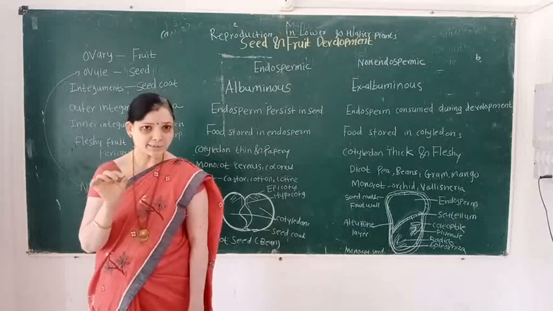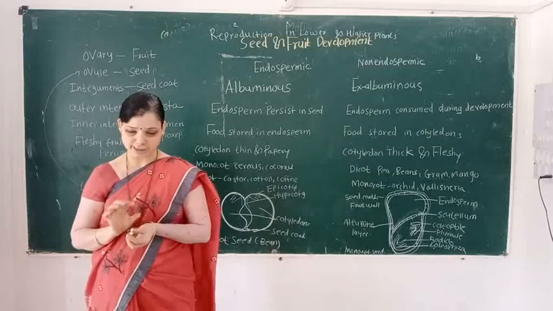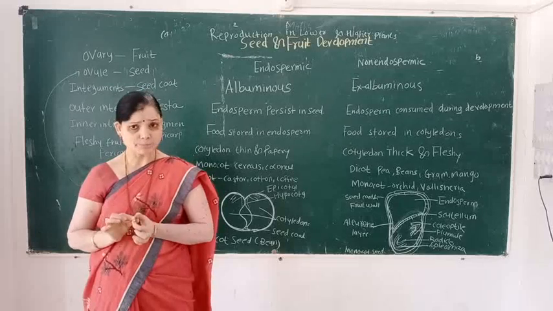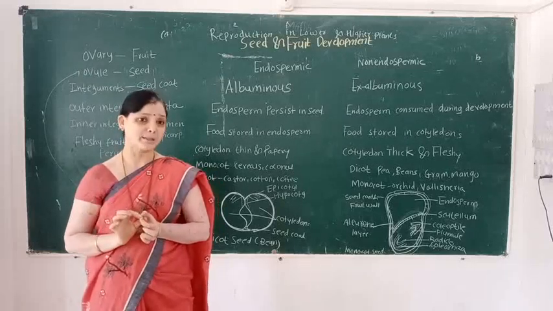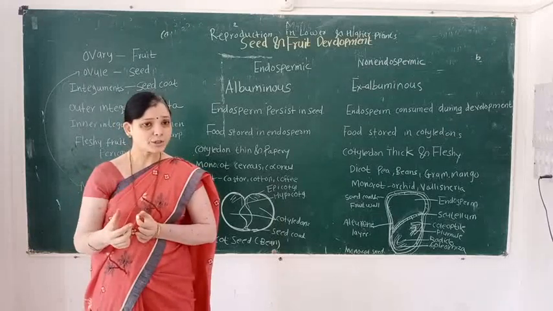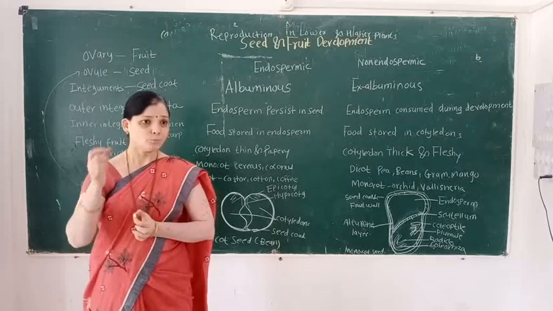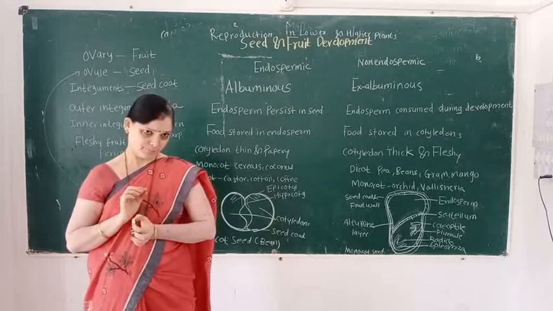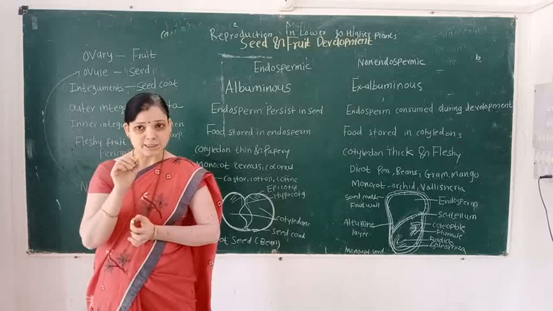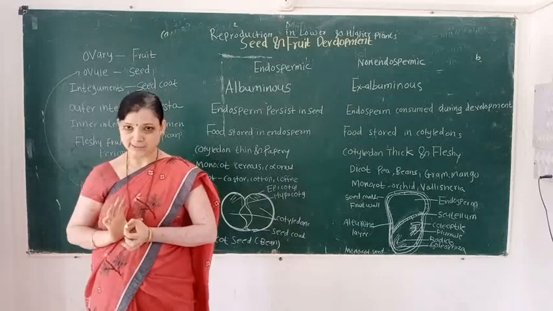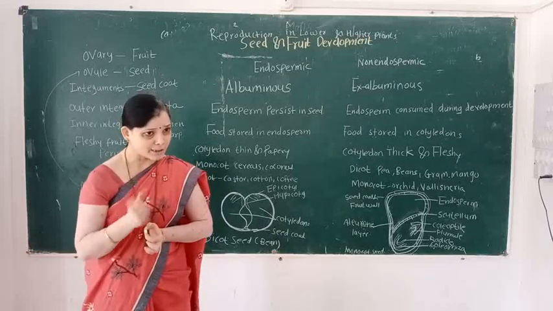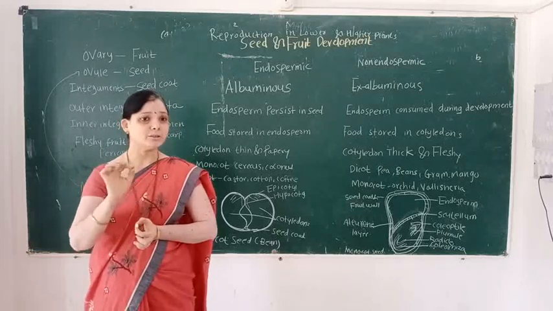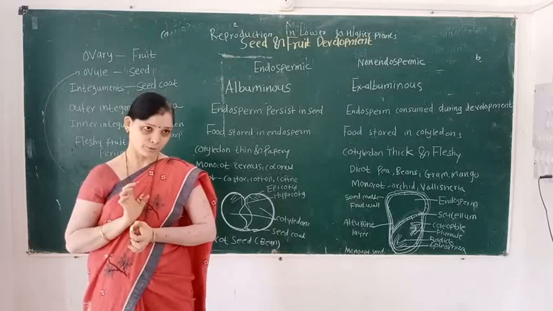Fruit protects the seed in immature condition, and then seed and fruit develop special devices for dispersal. So fruits and seeds are responsible for distribution of the species, and seed is a propagating organ, that is, under favorable conditions the seed forms the seedling, that is, the young plant body develops.